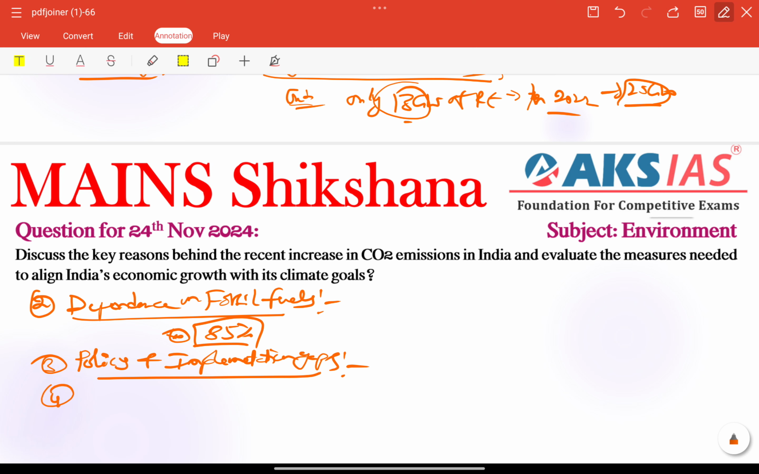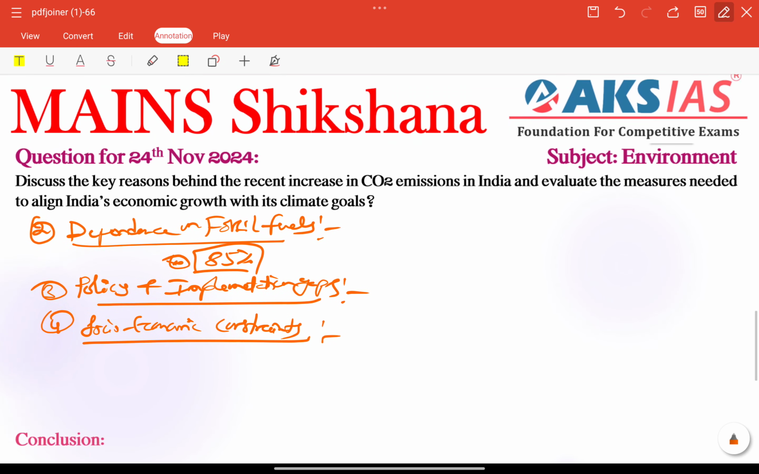Next, socio-economic constraints are another important challenge. Especially, poverty alleviation efforts often conflict with emission control measures. So these are the challenges. Other than that, we need to provide some measures before the conclusion.